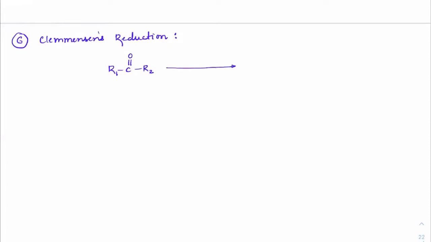So see, the next reduction reaction by which we can prepare alkanes is Clemmensen's reduction. R1 C double bond O R2, any ketone or aldehyde, if you treat that in the presence of zinc mercury amalgam and concentrated HCl, it will convert this into an alkane, which is R1CH2R2.